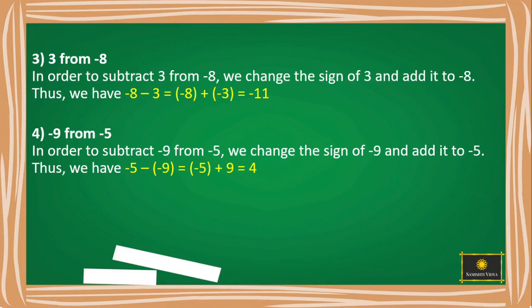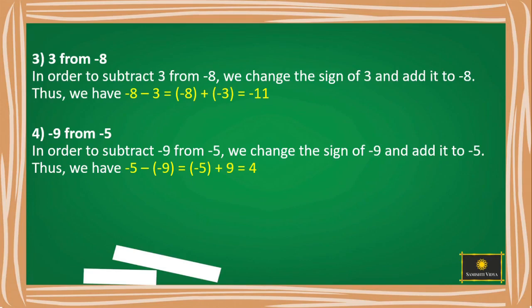When we have two negative integers, we have to add their absolute values and place the common sign. So the absolute value of minus 8 is 8. The absolute value of minus 3 is 3. 8 plus 3 is 11. And the common sign among them is minus. So the answer is minus 11.